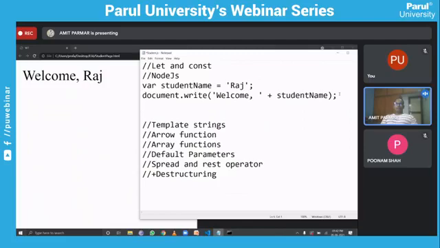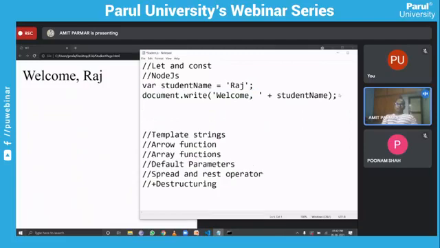Where was the older one, in JavaScript? In the ES6 version, you can always use let to declare a variable in the same way. You know what is the drawback with the var keyword? If you have declared a variable like this, and if you again declare the same variable, this is allowed, right?